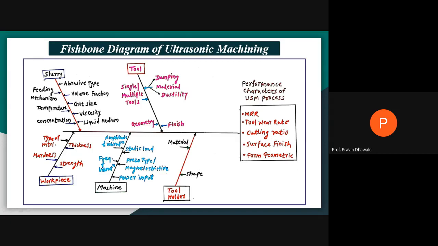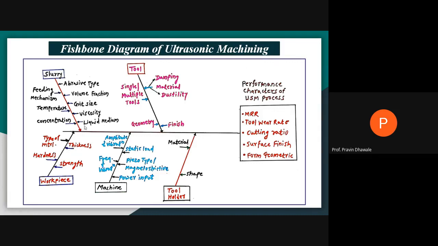Slurry is a medium which is a mixture of a liquid like water, glycol, like the last slide we have discussed, plus abrasive particles. Then which type of abrasive particle do you use in the slurry? What will be the grit size, means particle size of that abrasive?